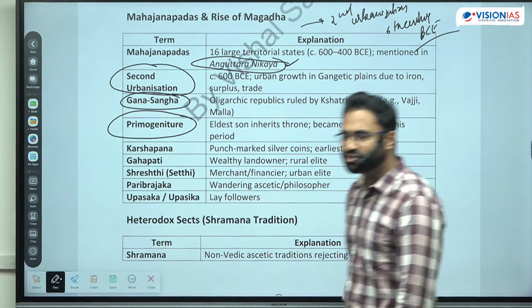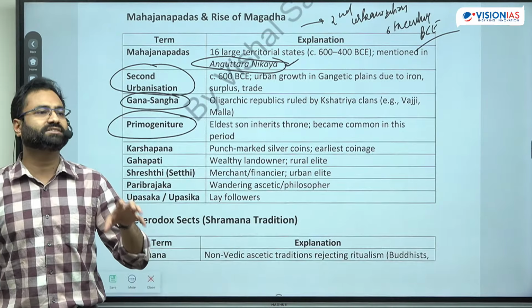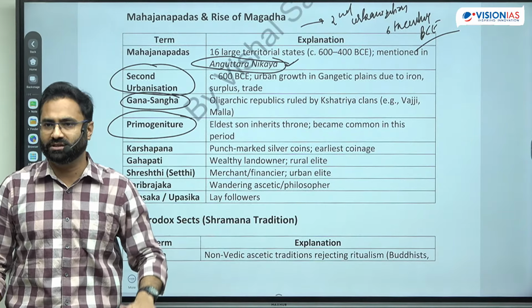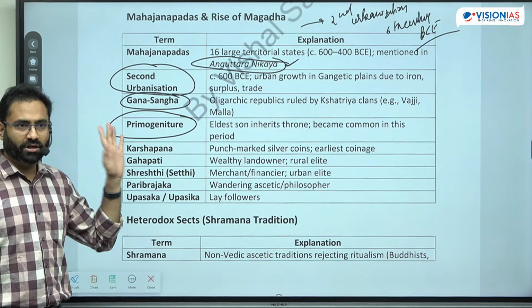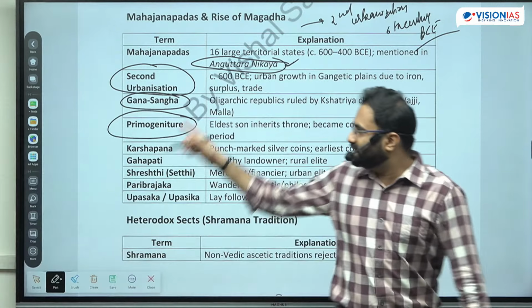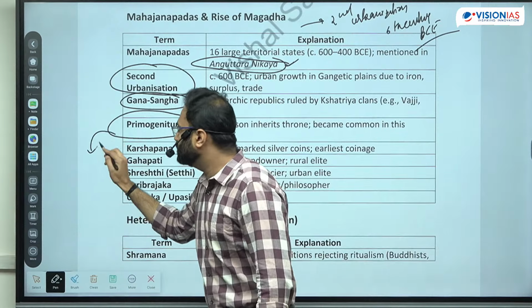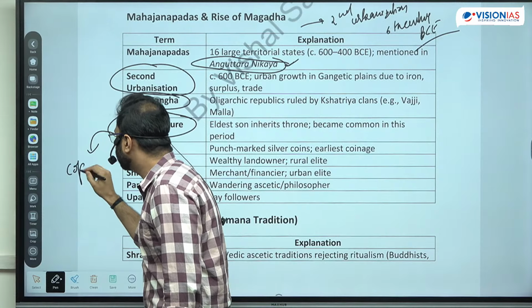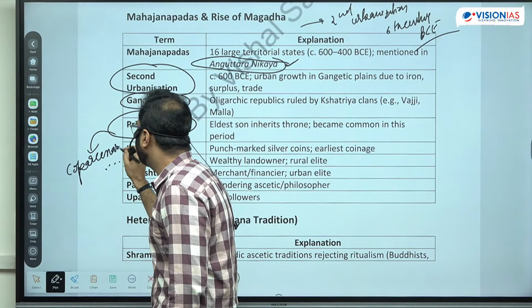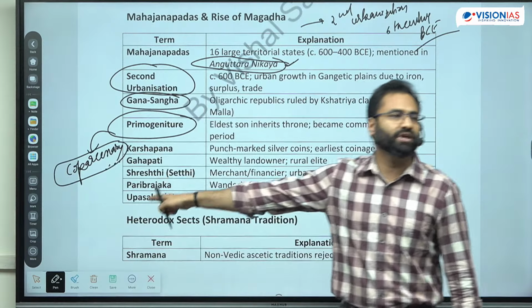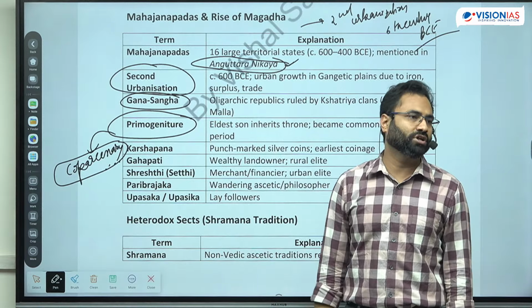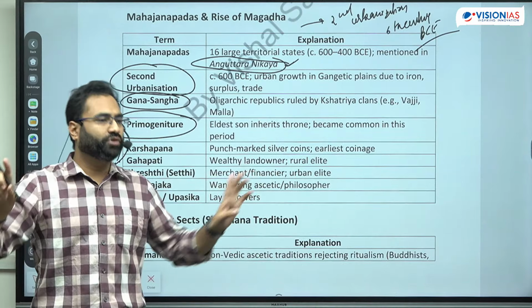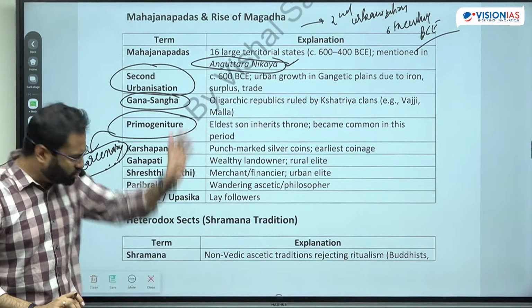What is the primogeniture? Means the eldest or the oldest son inherits the things, whether it is the Rajya, whether it is property, whether it is wealth. So it is the primogeniture. Now there is another principle, roughly matlab talking about the inheritance, that is known as co-parcenary. Co-parcenary, and this you will see during the time period of the Delhi Sultanate and the Mughals. Co-parcenary says कि भाई जो भी wealth आएगा that will be distributed among all. And even it was utilized during this time period.